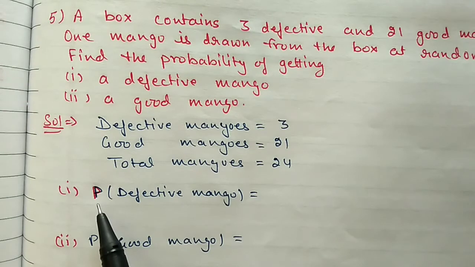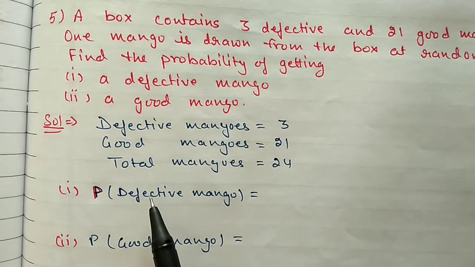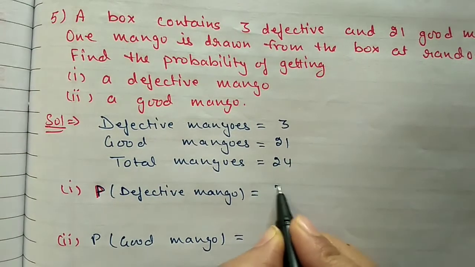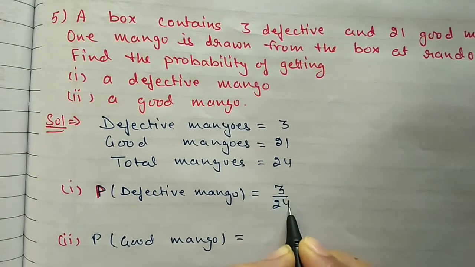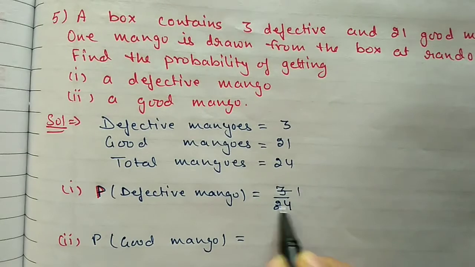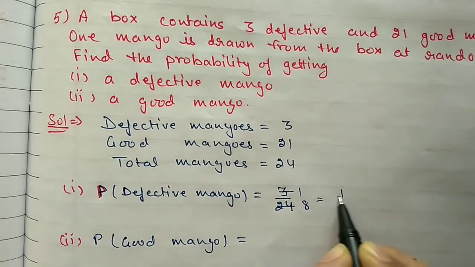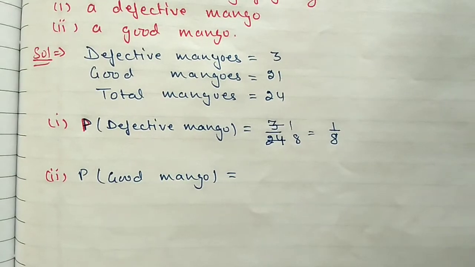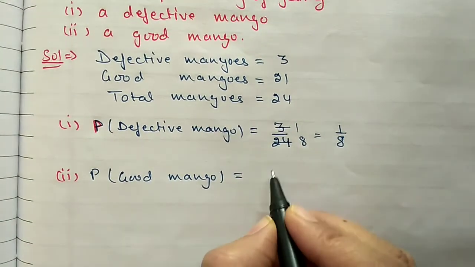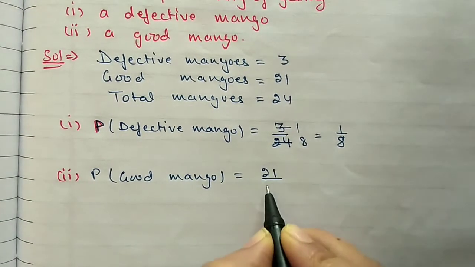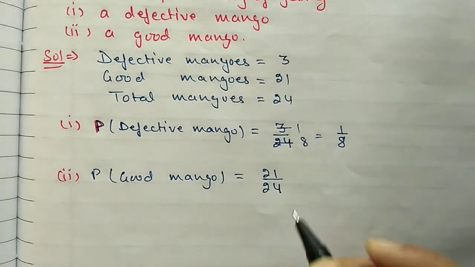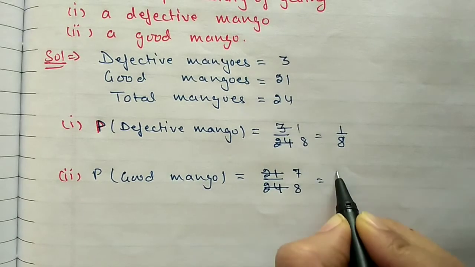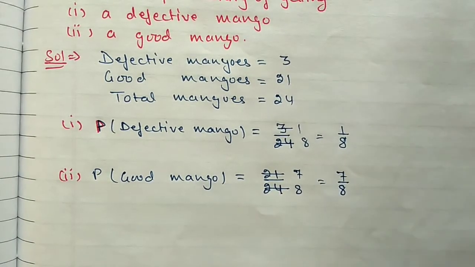In the first part we have to find out the probability of getting a defective mango. So we have 3 defective mangoes out of 24 mangoes. Now cancel out: 3 1s are 3 and 3 8s are 24. So the answer is 1 by 8. Then the second part, to find out a good mango. Total 21 good mangoes are there out of 24. Here also we can cancel: 3 7s are 21 and 3 8s are 24. So the answer is 7 by 8.